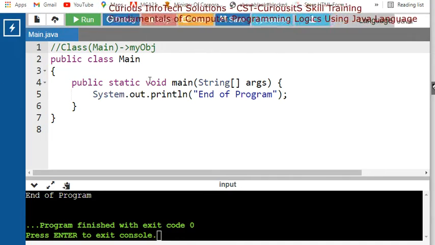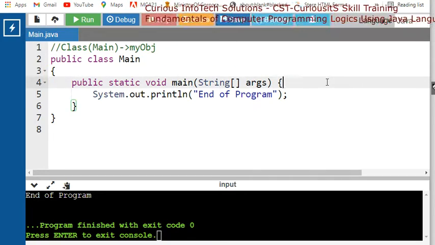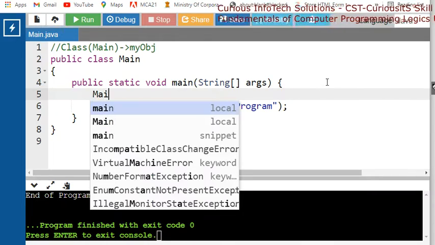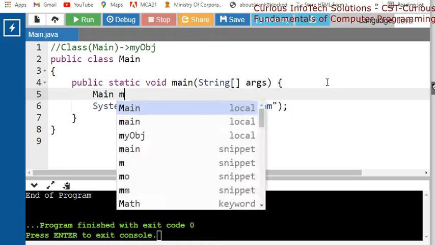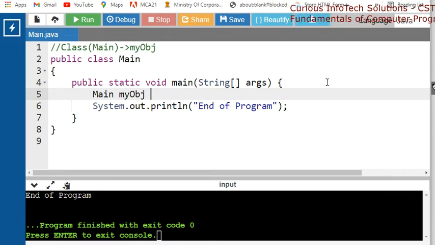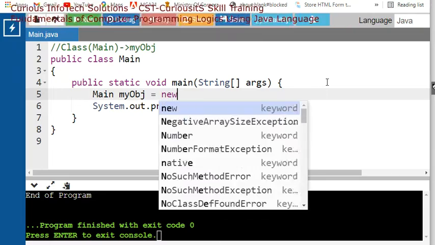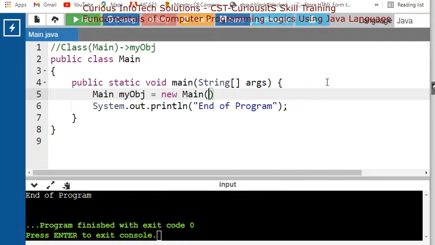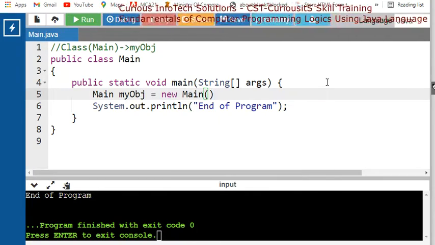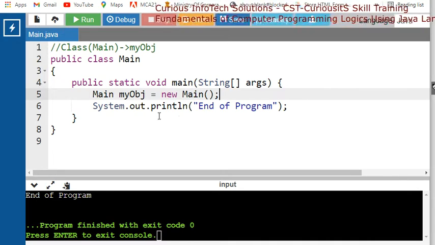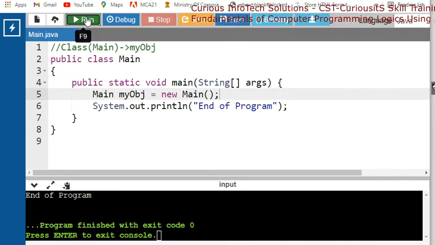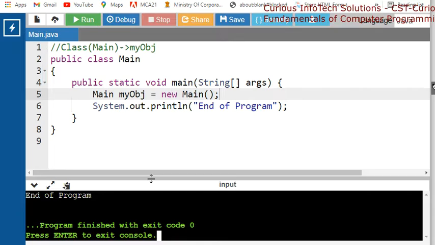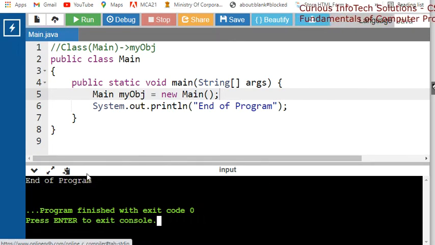कैसे करेंगे देखिए. तो very first I have this क्लास। तो सबसे पहले क्लास का नाम क्या है? Let the name of class is main, then name of the object my object, and this object should be created by the new operator and with the constructor of main as 0. So let's say I have created my object. Now I want to run and check whether any logical error is there. No, there is no logical error, everything is okay.